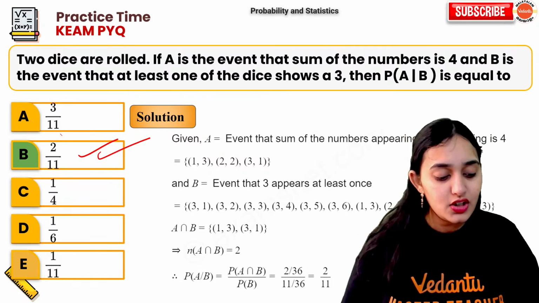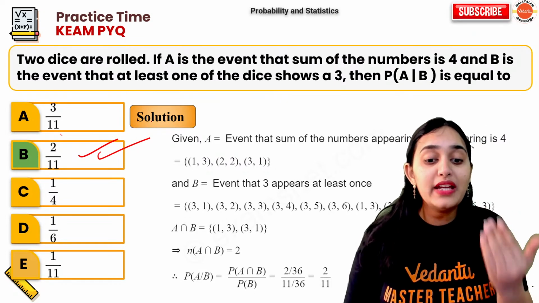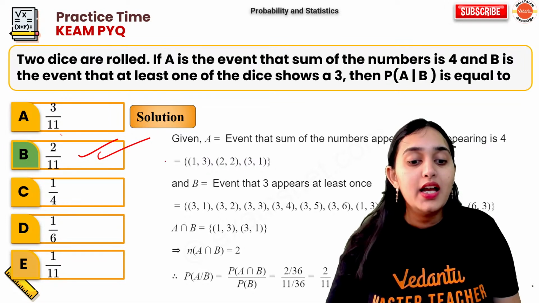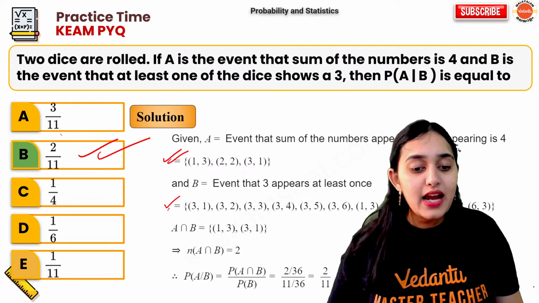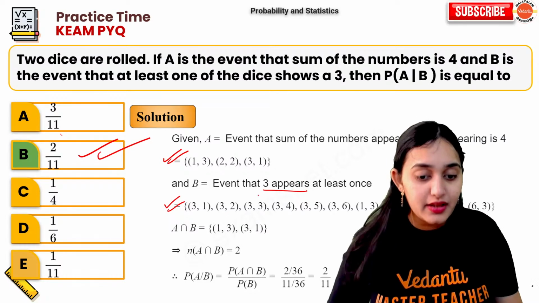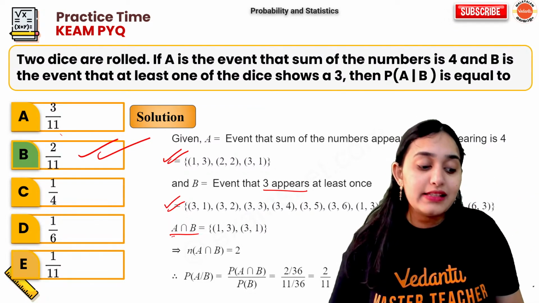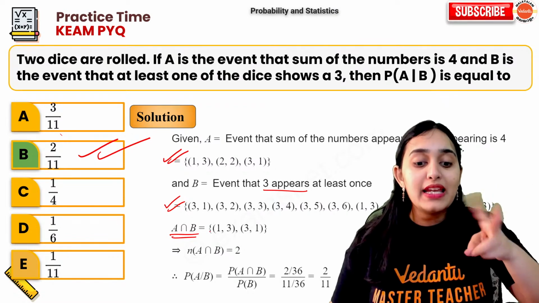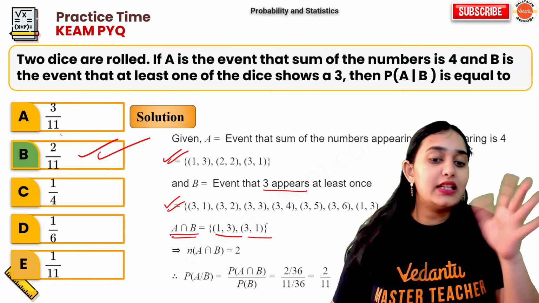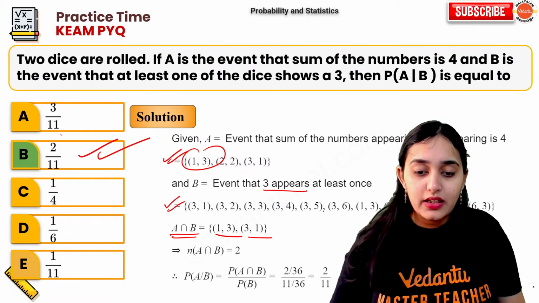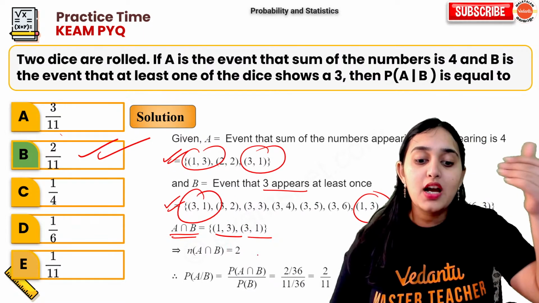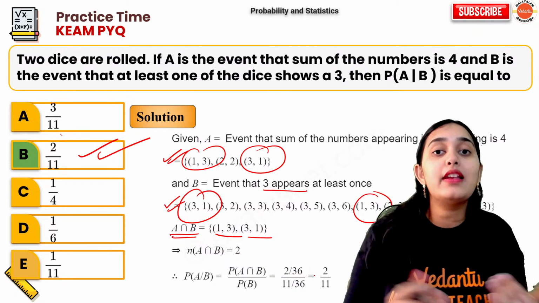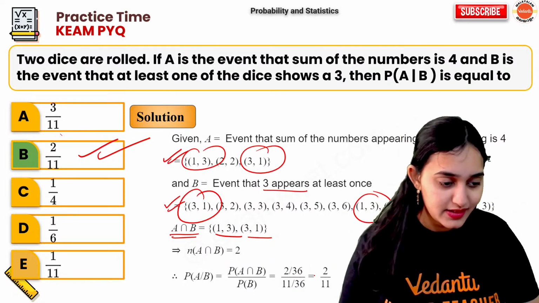Now you understood how we are doing conditional probability. These are the events where the sum is 4. These are the events where 3 is appearing. But we want the intersection of them. So common is 1 3 and 3 1. There is nothing else common. 1 3, here also 1 3. 3 1, 3 1. Only 2 events are common. So 2 out of 36 upon 11 out of 36. So 2 out of 11 is the answer.